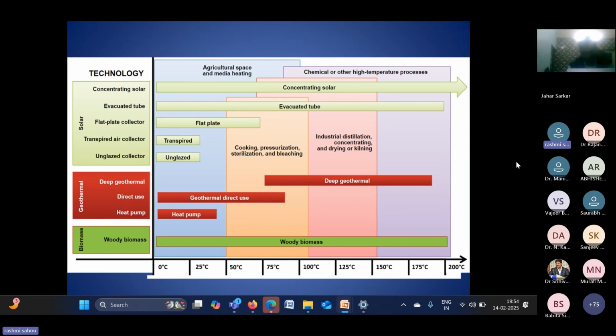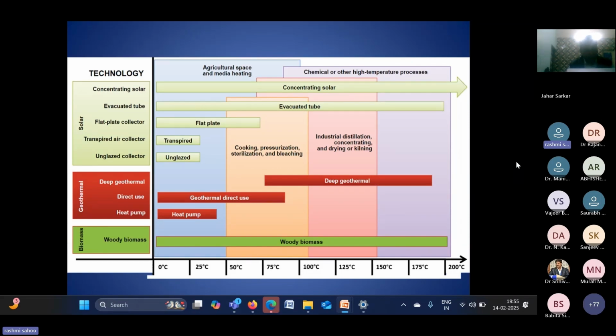I will discuss that later: with a flat plate collector we get a very low temperature, with an evacuated tube collector we can get a higher temperature, then a concentrating collector, and so on. Based on the temperature range, we can design the energy system. Or if you want to use a particular power generation system, based on the temperature needed for that system, we have to select the solar collector.